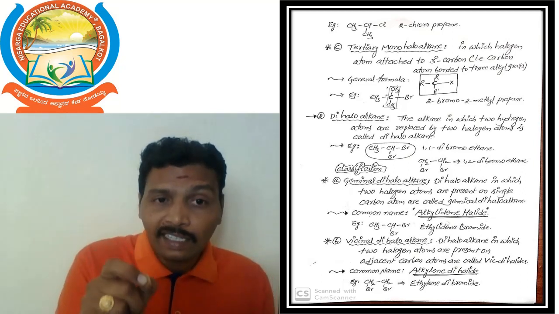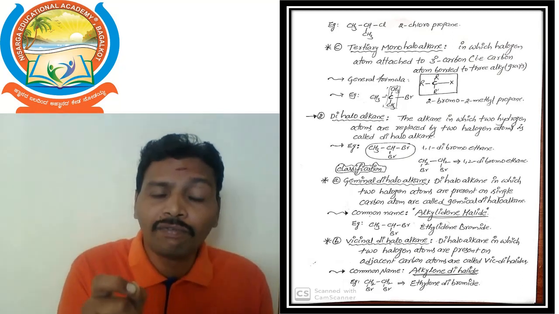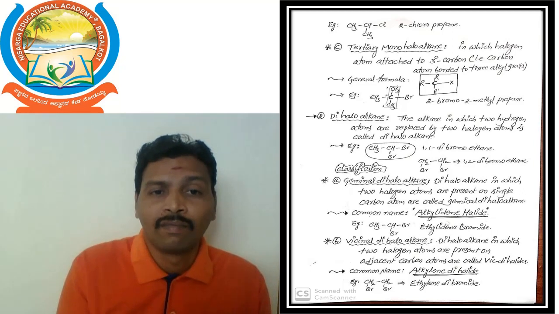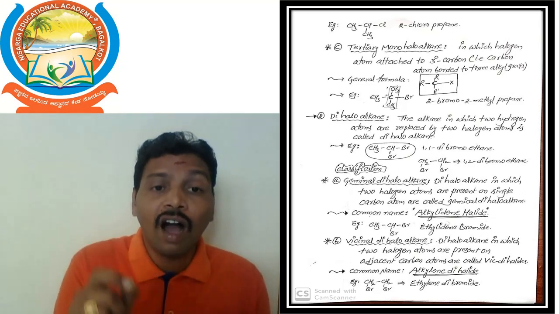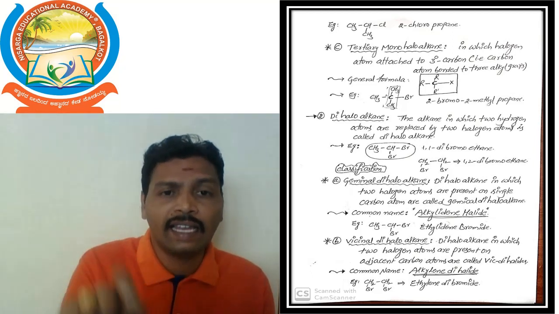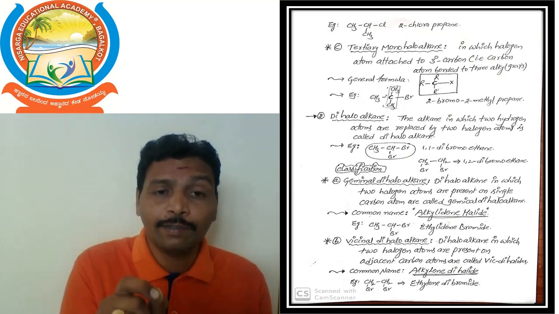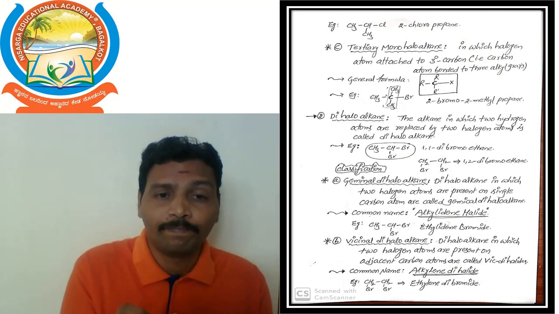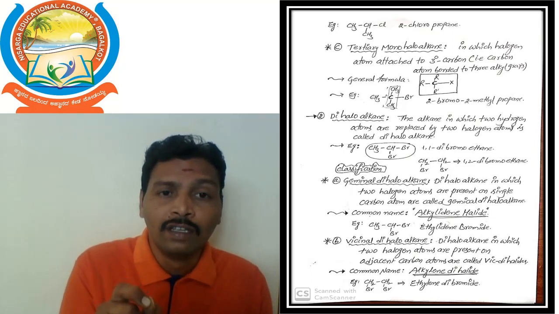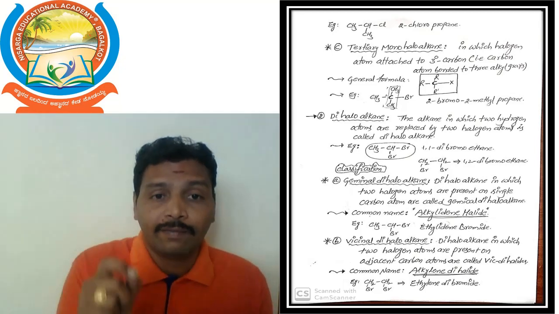A very important point: the common name of geminal dihalide is alkylidene halide. For example, CH3-CHBr2. What is the common name? Ethylidene bromide.